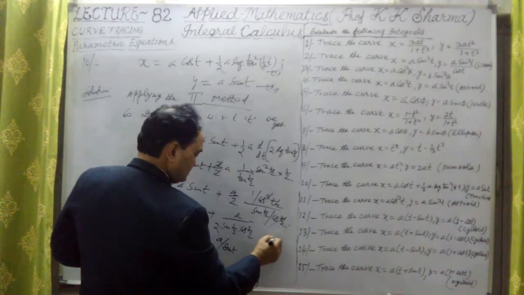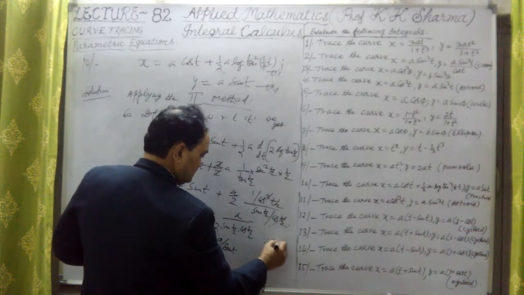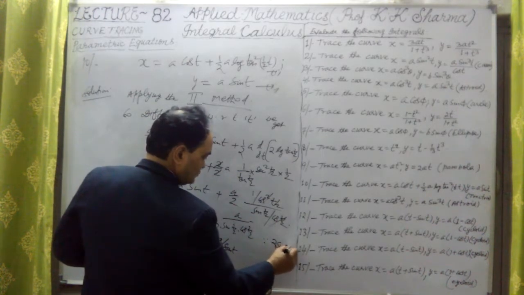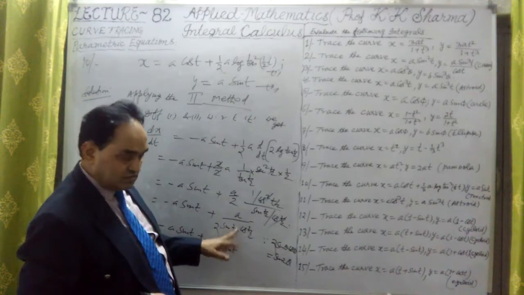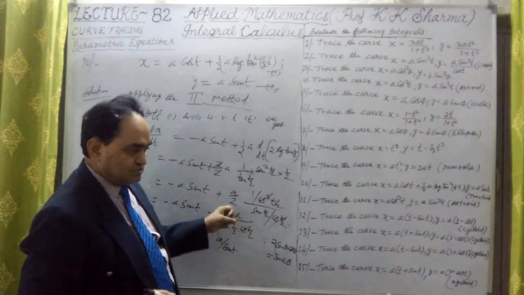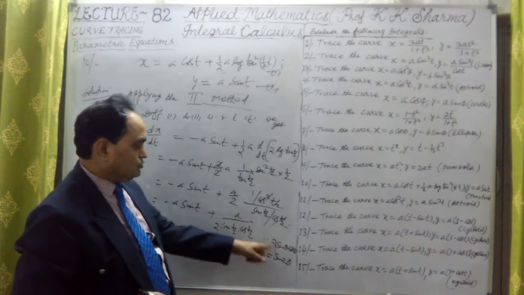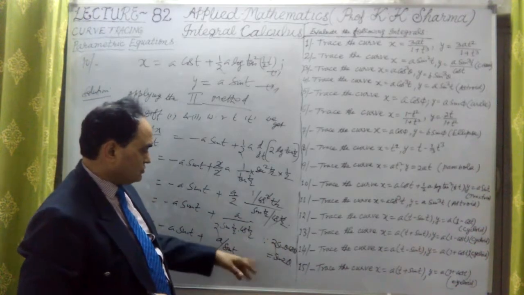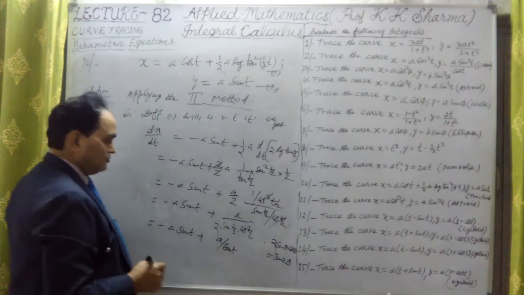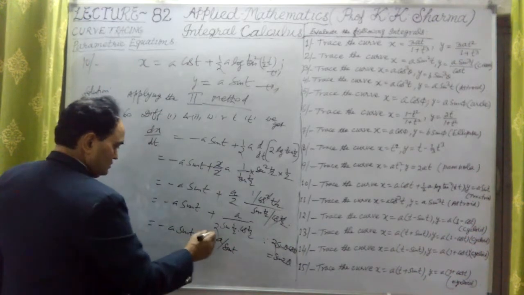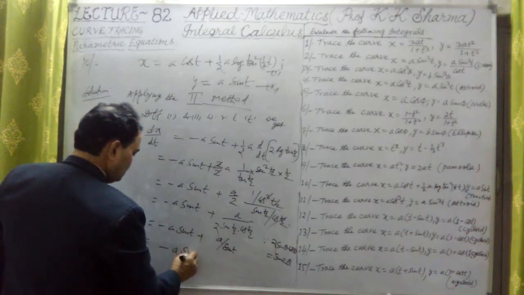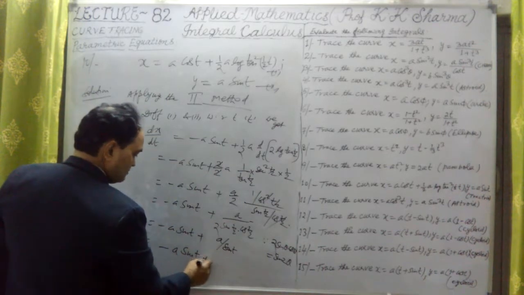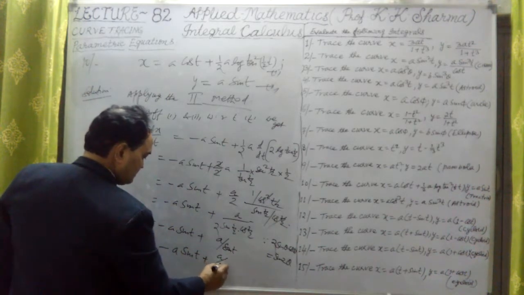Since twice sin theta into cos theta is equal to sin 2 theta, if I write it as 2 sin t by 2 into cos t by 2, the angle is t by 2. It will be sin 2 into t by 2, the 2 cancels out. That means only sin t. So a upon sin t. So this is the value here. Let me write again: minus a sin t plus a upon sin t.